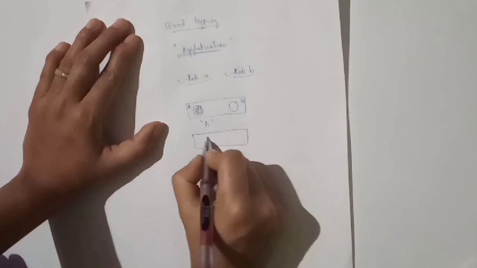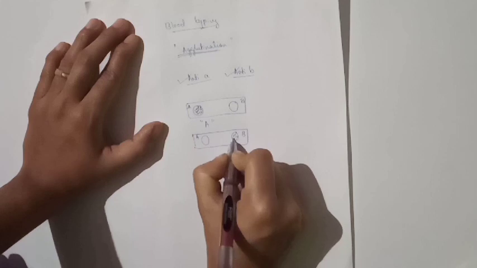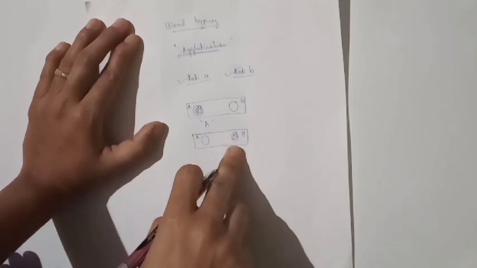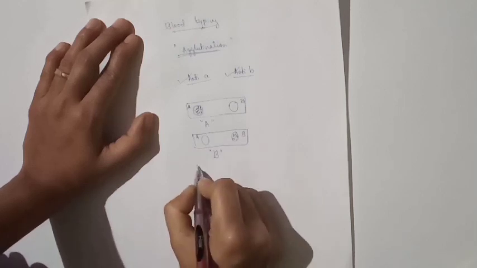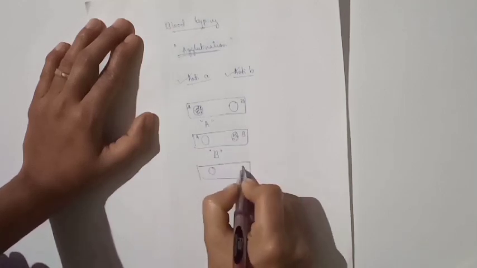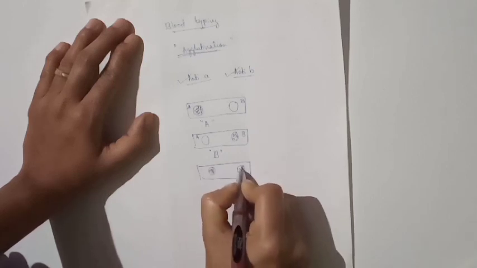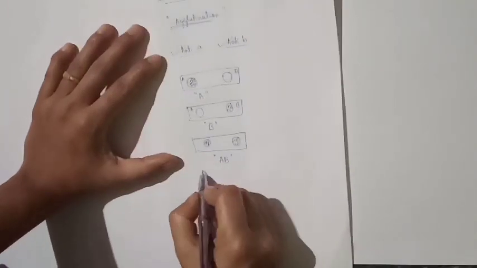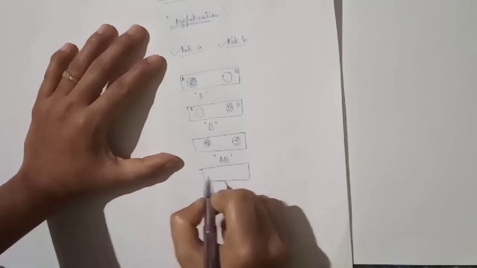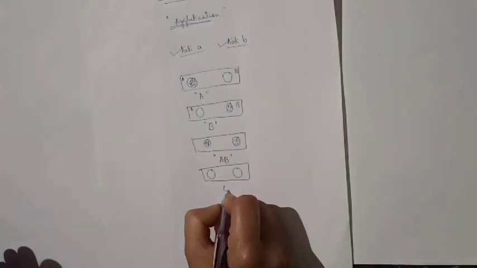Suppose on a slide the agglutinization reaction occurs on the B side. That indicates the blood group is B. If agglutinization or clumping occurs on both sides, the blood group is AB. Suppose on both sides no agglutinization or clumping of blood takes place. That indicates blood group is O.